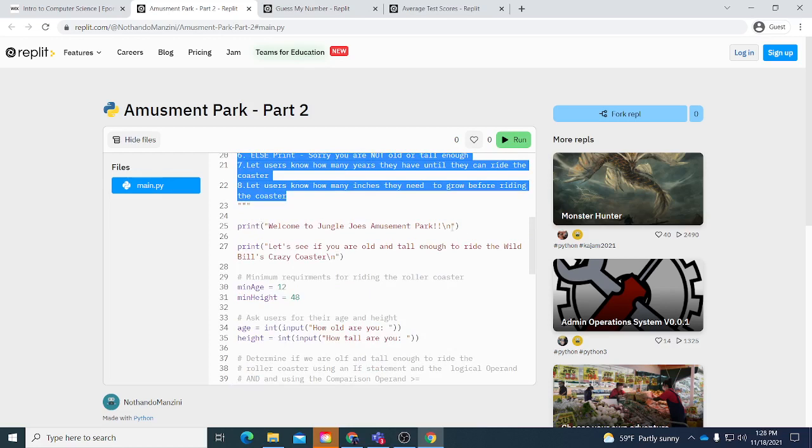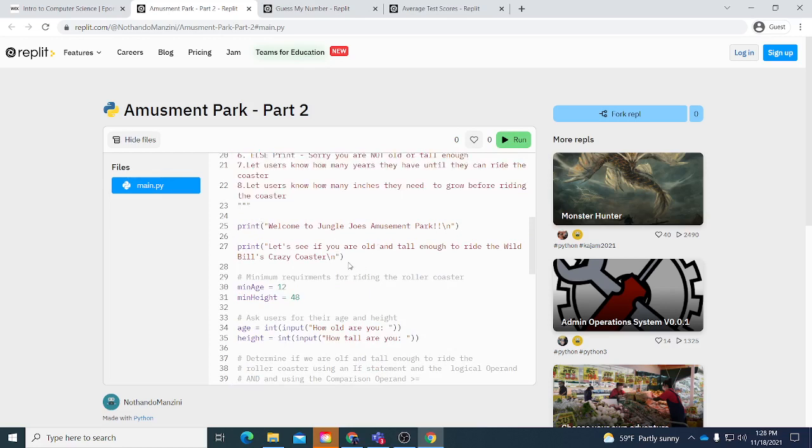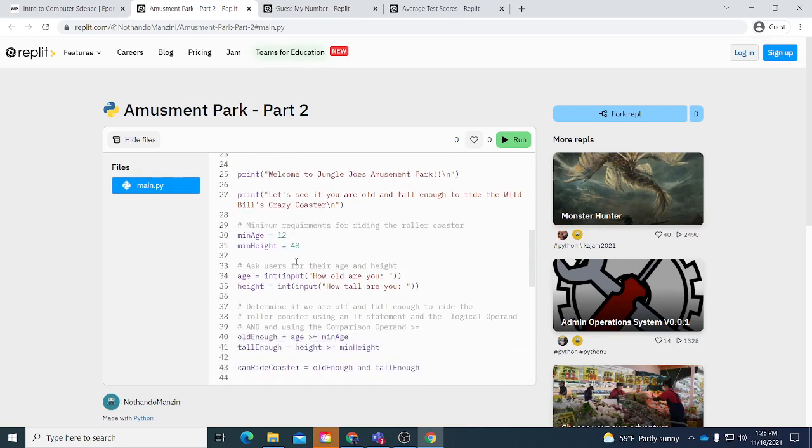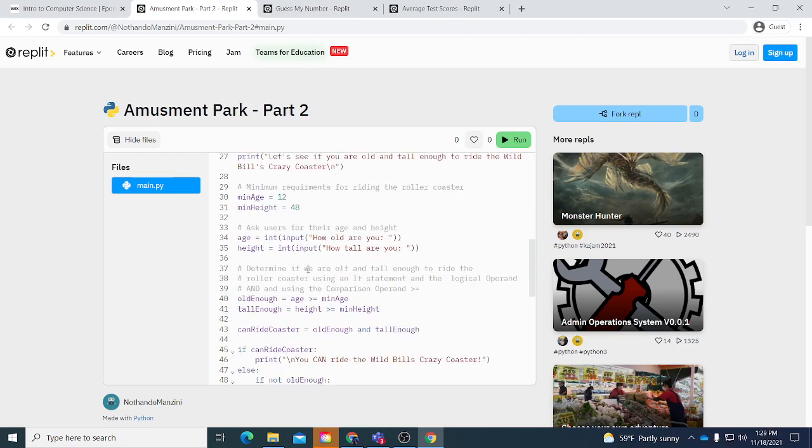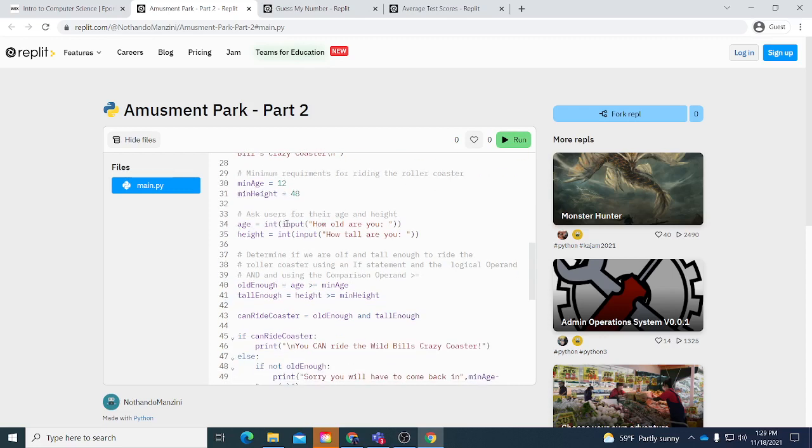So first we want to print a welcoming statement and a question to let them know. So by using our variable min age, we set a known value, and 12 was our min age. So 12 years, you can either be 12 or greater than that. I'll go into using our different operands. I made another variable named height. That is our minimum height. And by using another variable age, integer and input, we want to make sure that our integer and our string line up. So we are using that integer and asking them how old they are.